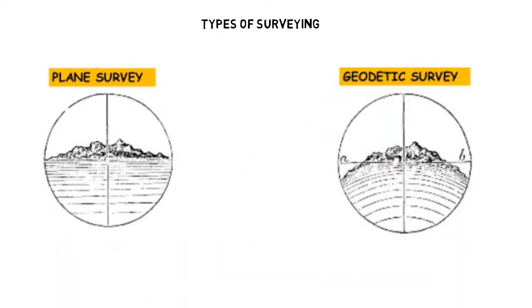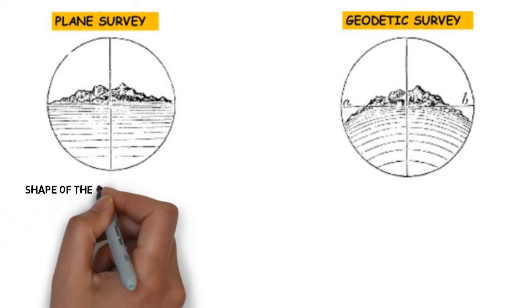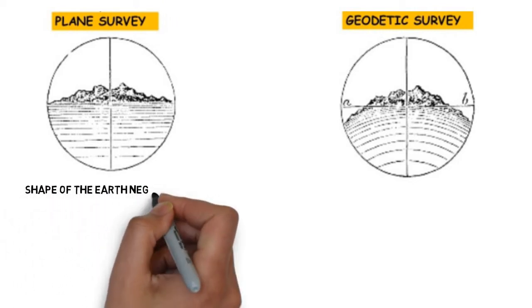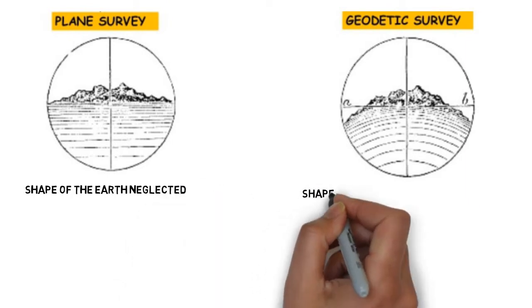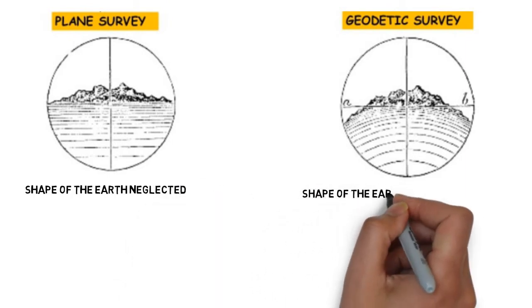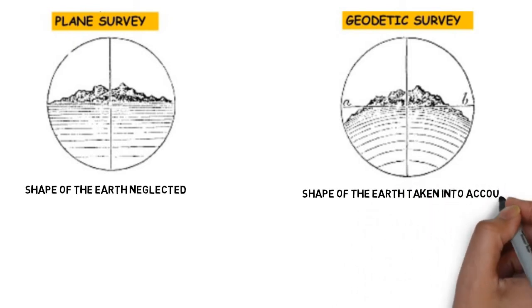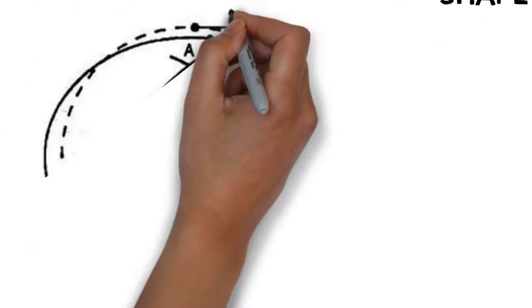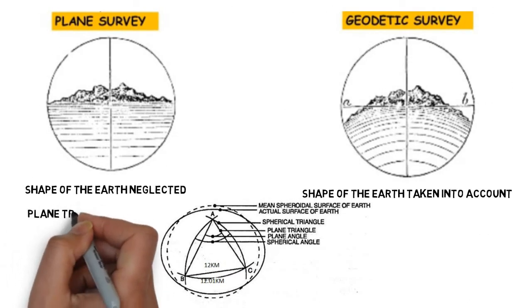In plain surveying, the surface of the earth is considered as plane and the spheroidal shape of the earth is neglected. In geodetic surveying, the shape of the earth is taken into account. Number 2, in plain surveying, all triangles formed by survey lines are considered plane triangles.